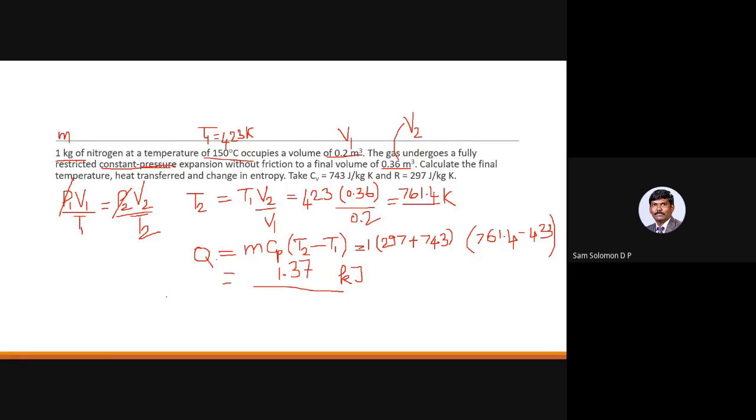The last question is change in entropy. Change in entropy would be dq by T, so that is the integral of m Cp dT by T, which should be m Cp times ln of T2 by T1.